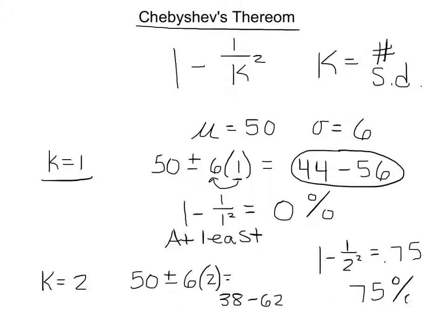Turn these over to percentages. So what I'm basically saying is at least 75%, possibly more, but at least 75% of my data will fall inside this interval. Not less than 75%, but it could be as much as 100% as far as we know, because we don't know anything about the distribution. You could do this with k equals 3 or 4 or 5. You can keep on going up.